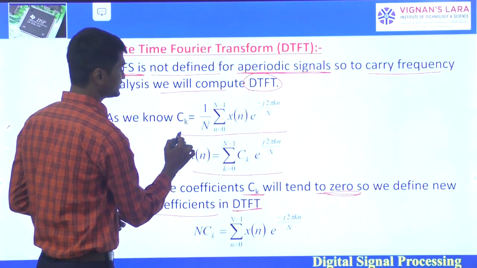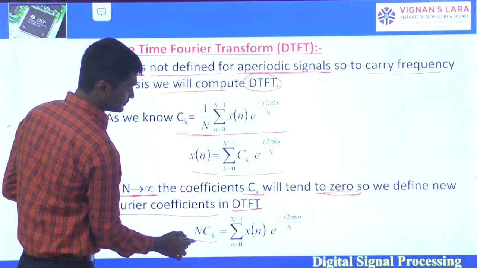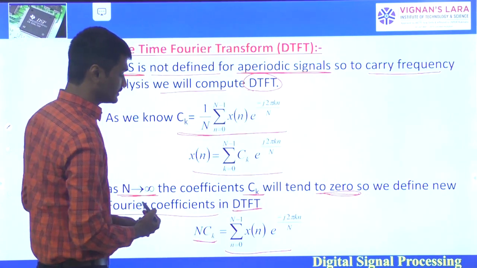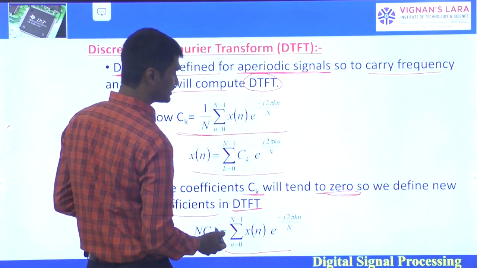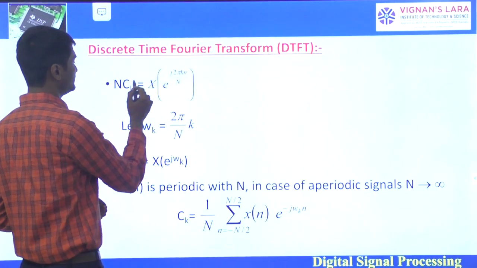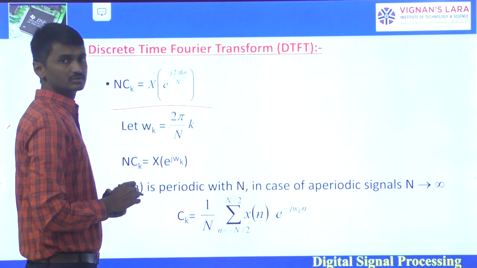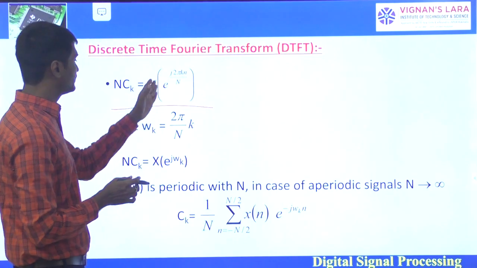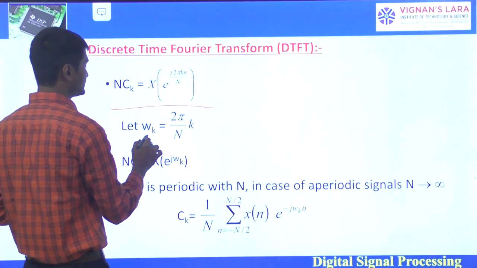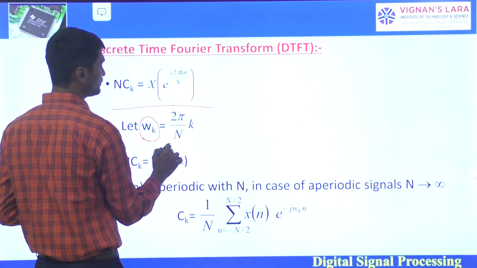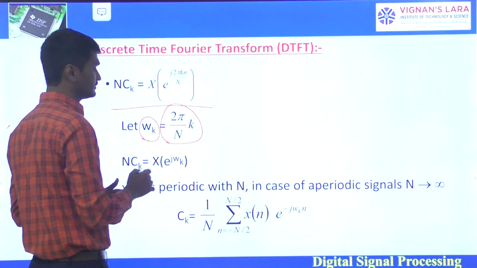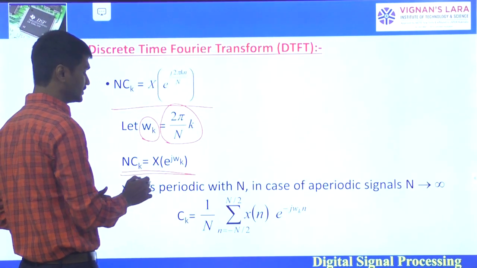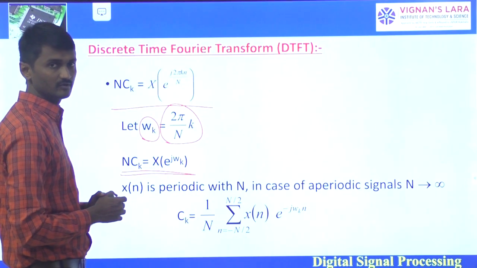From this expression, N into Ck is equal to sigma n equals 0 to N minus 1 x of n e power minus j 2 pi kn by N. We can write this as N into Ck is equal to the Fourier transform of x, with e power j 2 pi kn by N. So let omega k be equal to 2 pi k by N. Then it can be represented as N into Ck is equal to X of e power j omega k.